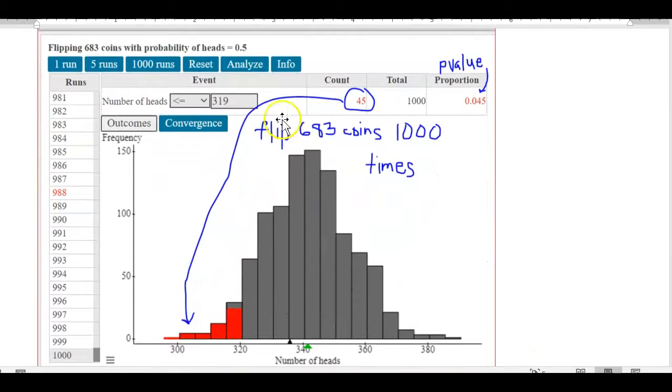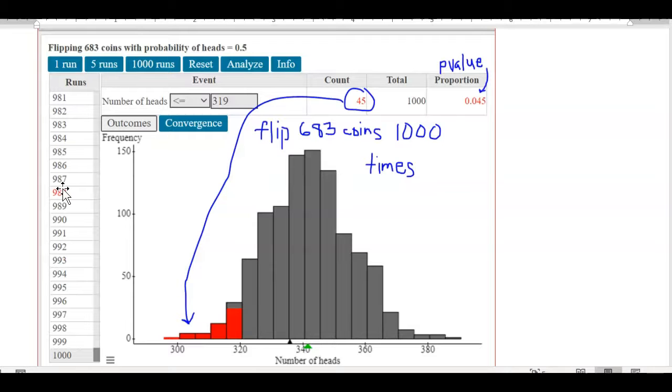Okay? So I went through and I flipped 683 coins 1,000 times, and the number of those 1,000 times that I flipped 683 coins that I got fewer or equal to 319 was 45 times. Okay, and they're highlighted here in red. Okay, and if you go look on the runs, they're going to be highlighted in numbers that are the trials that ended up getting fewer than or equal to 319 heads out of 683 coins that I flipped.